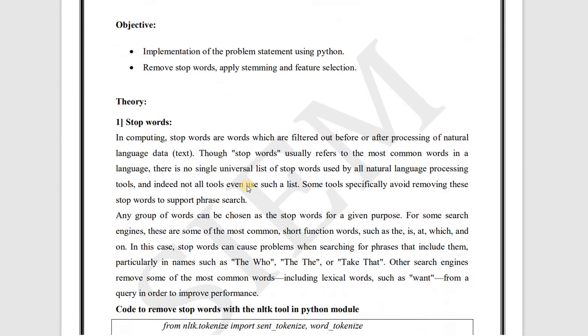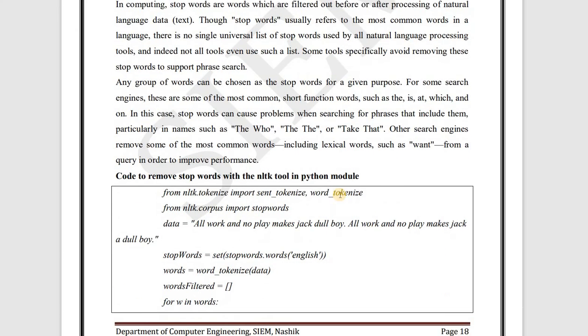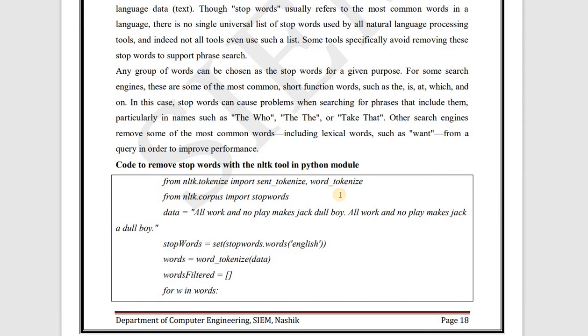So let's see here in short stop words. I explained to you that in computing, stop words are words which are filtered out before or after processing of natural language data, text. Though stop words usually refers to the most common words in a language, there is no single universal list of stop words used by all natural language processing tools, and indeed not all tools even use such a list. Some tools specifically avoid removing these stop words to support phrase search. Any group of words can be chosen as the stop words for a given purpose.